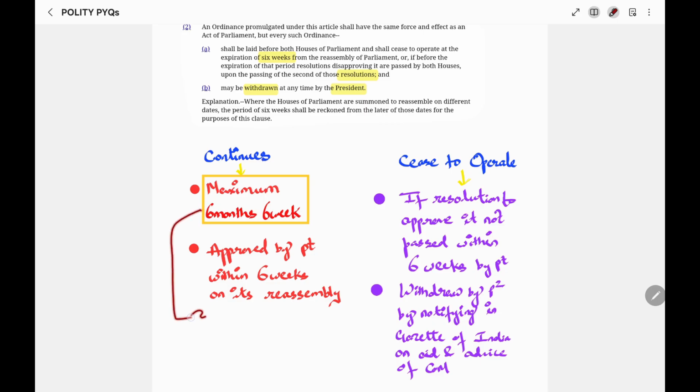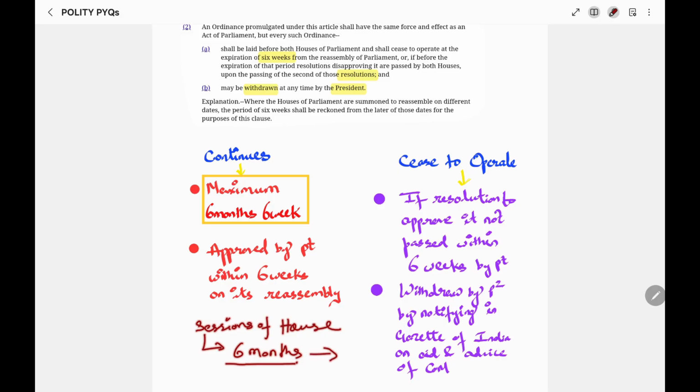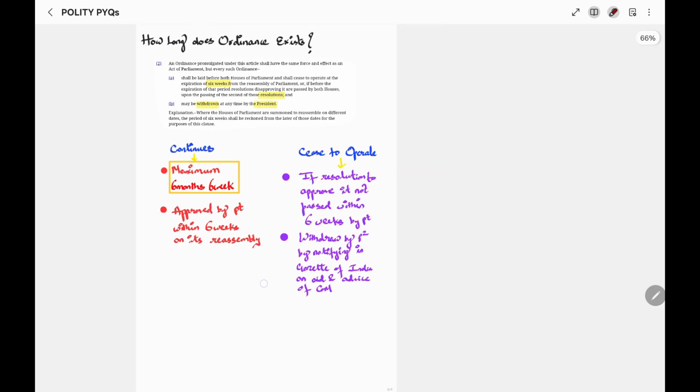Now here this maximum period is because in the constitution it has been provided that between two sessions of the house, the maximum duration can be 6 months. So the parliament has to be assembled after a maximum period of 6 months, and then the resolution has to be passed within 6 weeks.